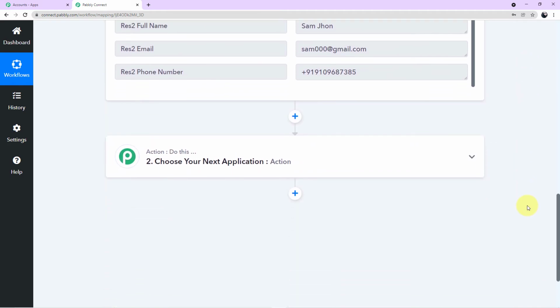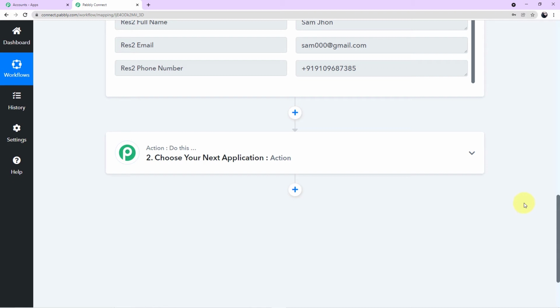Now we will jump to our next and final step, which is integration of WhatsApp. But guys, here's the twist. We are not using WhatsApp here. Instead, we are using 360 dialog to send the messages to our customers on WhatsApp. Why? Because WhatsApp does not allow you to send messages directly. For that, you have to use another software, which is the official API of WhatsApp, that is 360 dialog. So here we will be integrating 360 dialog.